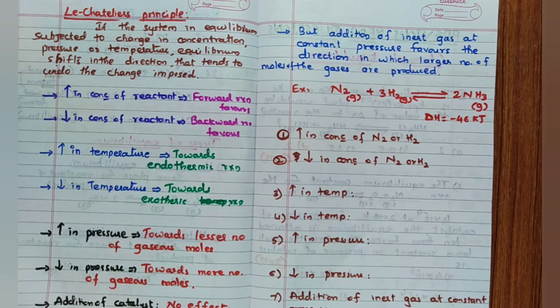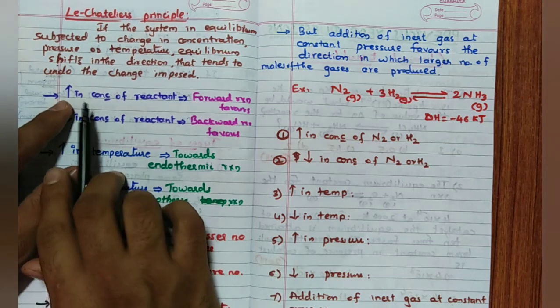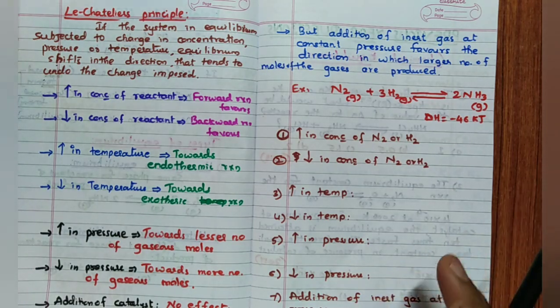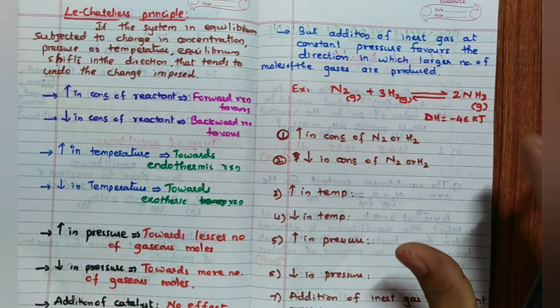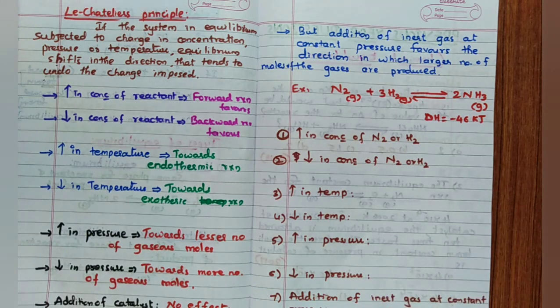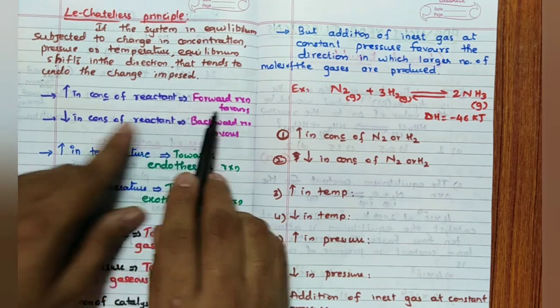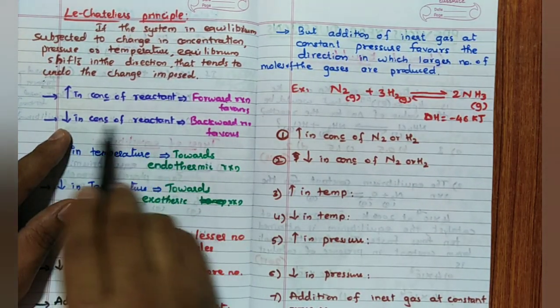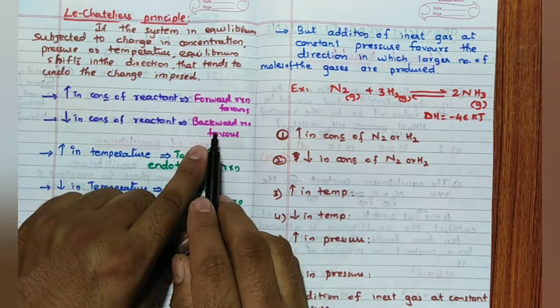See, before increasing, it was at equilibrium. Now we will increase the concentration of the reactant. So, reactant is more, product is less. Always the reaction, how will it move? Always more to less. Remember, always it is more to less, not less to more. So, forward reaction is favorable. Concentration is increased, forward reaction is favorable. If you decrease the concentration of reactant, backward reaction is favorable.